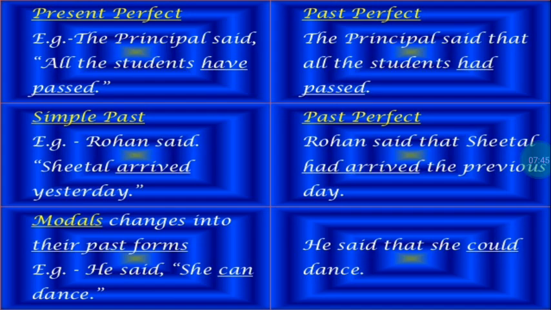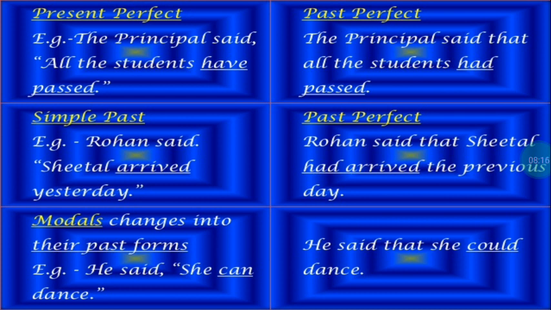Then the next sentence, present perfect changes to past perfect. Now the example that we have here is, the principal said, "all the students have passed." Now what is the reporting verb? Said. Said is past tense, so the rule applies. So the principal said that all the students, since it is present perfect, have passed, it will change to past perfect. The principal said that all the students had passed.